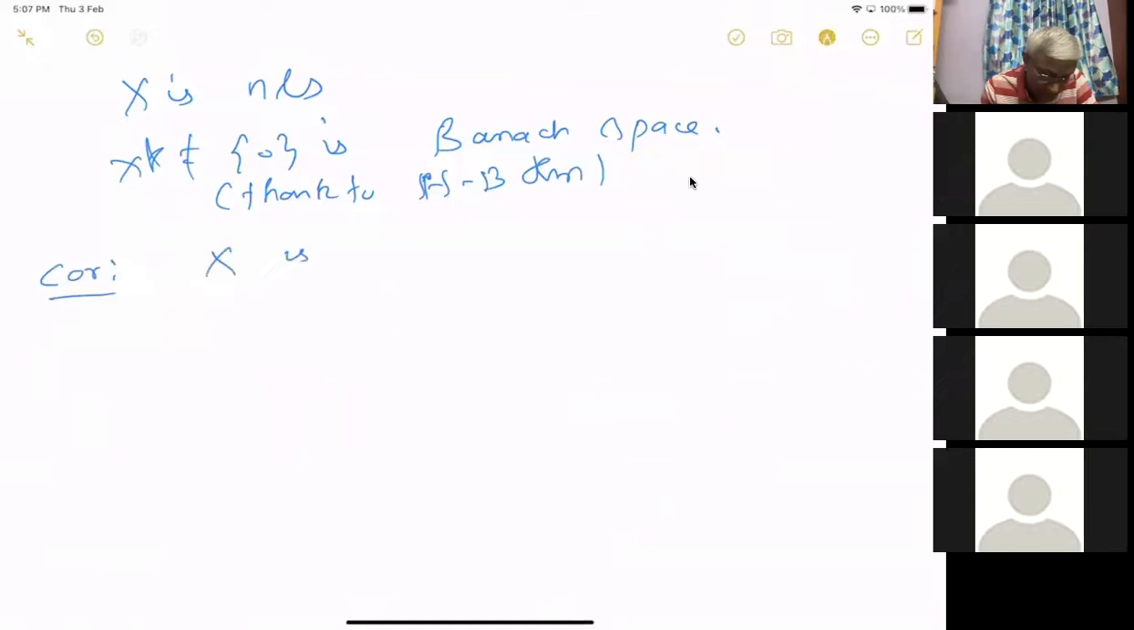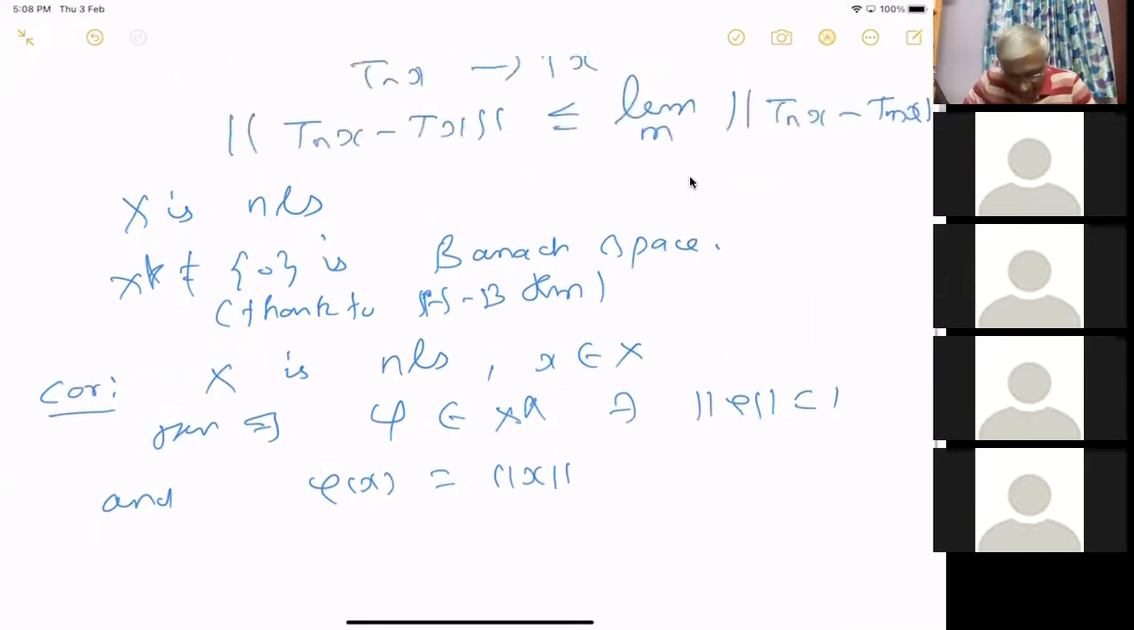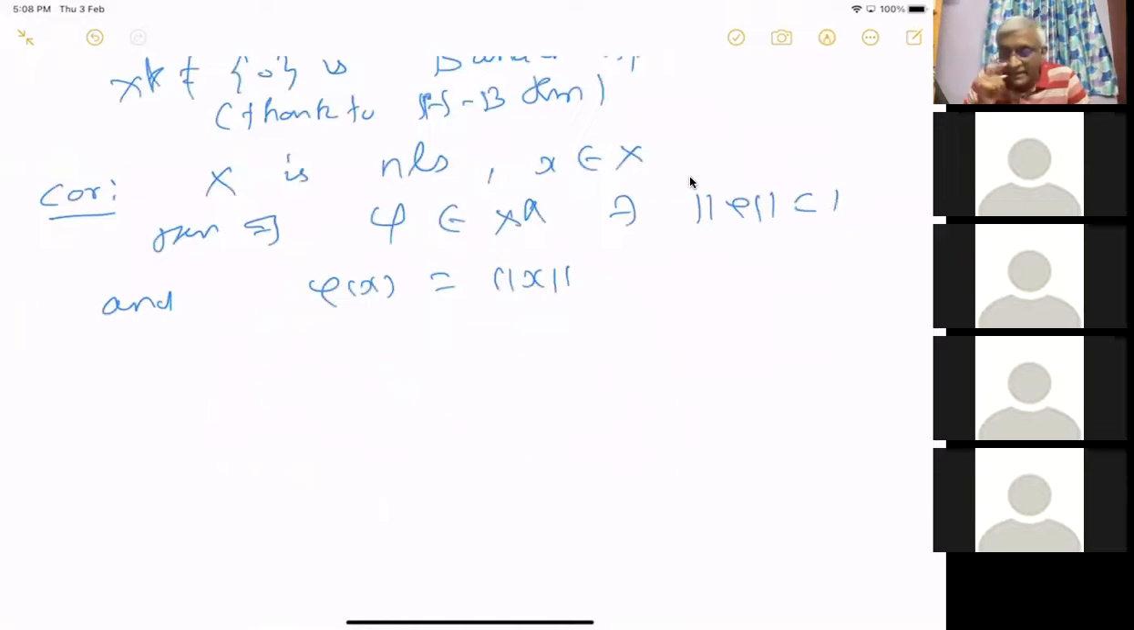Let X be a normed linear space, and x be in X. Then there exists a linear functional phi in X star such that norm phi equals 1 and phi x equals norm x. So if you have any element, you can find a linear functional which evaluates the norm at that point x, and it's a bounded linear functional with norm phi equals 1.